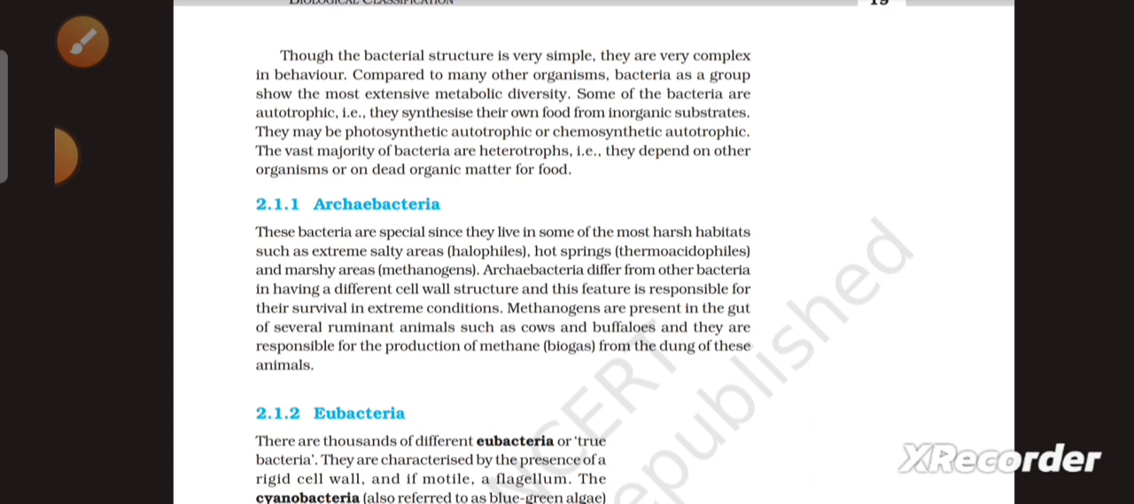Archaebacteria differ from the other bacteria in having a different cell wall structure, and this feature is responsible for their survival in extreme conditions. Methanogens are present in the gut of several ruminant animals such as cows and buffaloes, and they are responsible for the production of methane, that is biogas, from the dung of these animals.